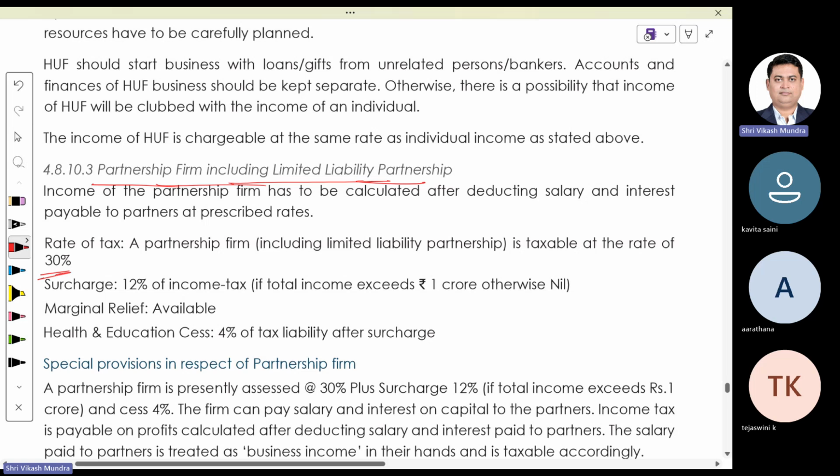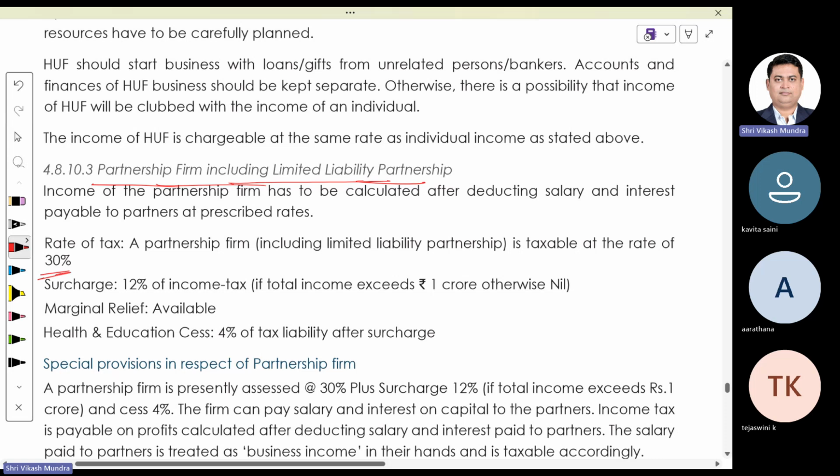Unlike an individual or HUF, where we are supposed to calculate our tax in slab manner, like the first 2,50,000 or 3 lakh being nil, then 5%, then 10% or 20%, whatever. That means we pay tax in a progressive way. However, in case of a partnership firm, including LLP, we are required to pay tax at a flat rate of 30%. If the income of the partnership firm is 1 lakh, then tax would be 30,000, straight 30% of 1 lakh. Is it clear?